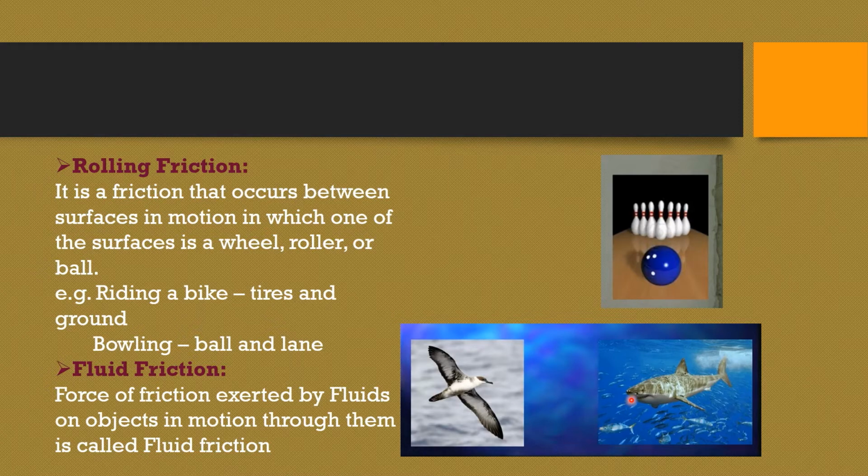Here the fluid is water. What about birds flying or an aeroplane flying in the air or atmosphere? The air exerts force in the opposite direction which resists them from moving forward. So there should be some force applied by the birds or the aeroplanes so that they can move forward. This amount of friction is fluid friction.